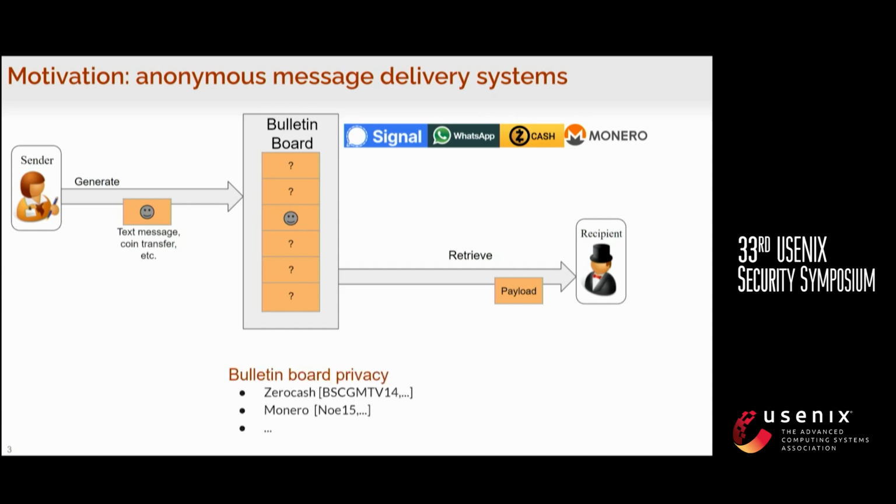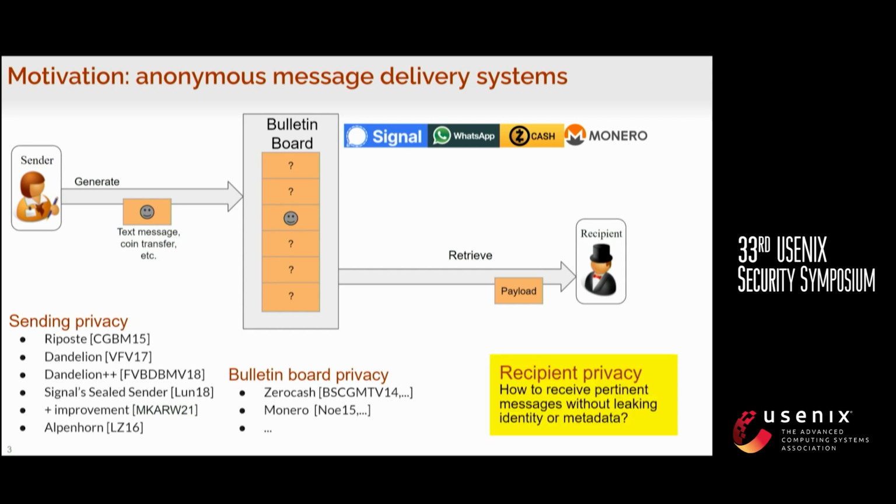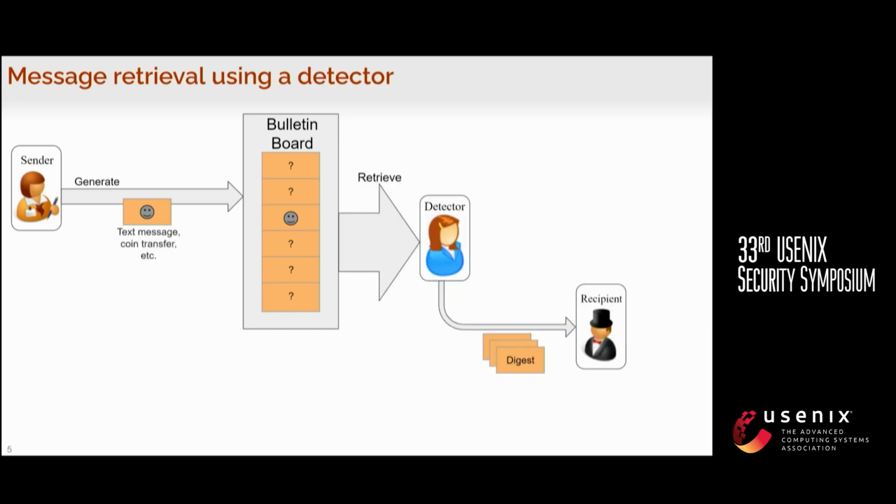There has been lots of work studying bulletin board privacy and sender privacy. The question is, how about recipient privacy? How can the recipient retrieve the messages that are addressed to them without leaking identity or metadata? A naive solution is to simply let the recipient download the whole bulletin board and locally filter out the messages that are addressed to them. But this can be too expensive in terms of both bandwidth and computation. So what we want to do is outsource this job to some untrusted third party, which we call a detector.